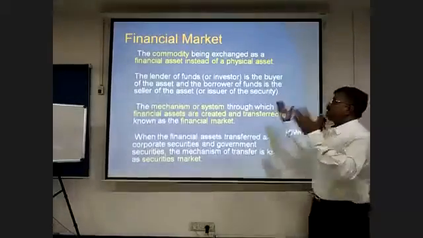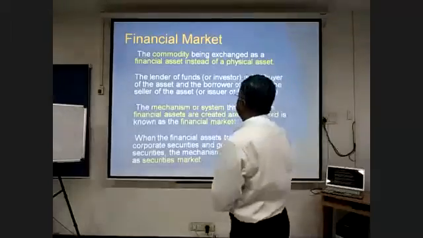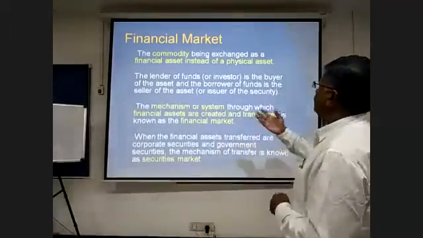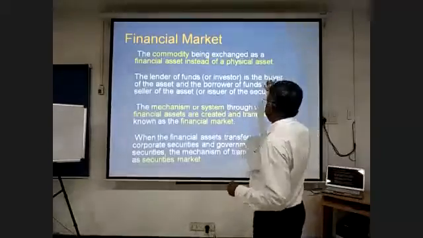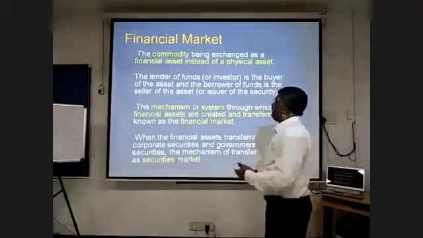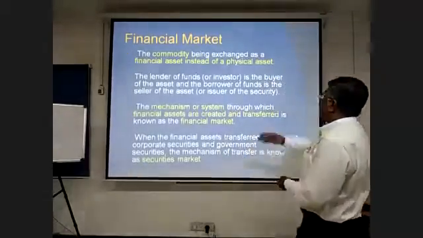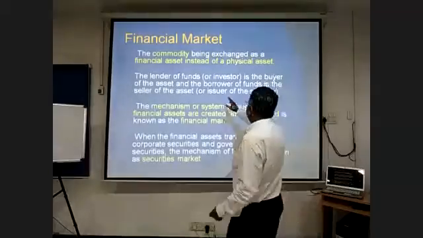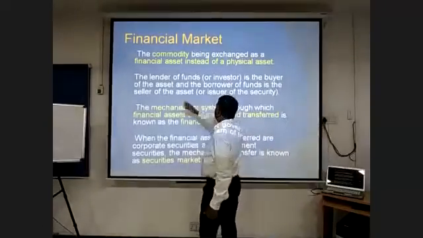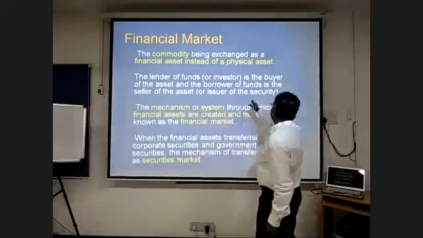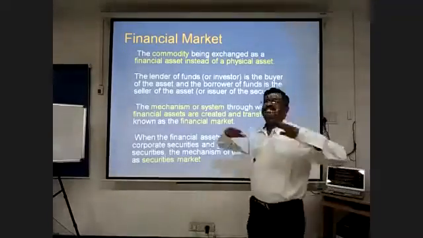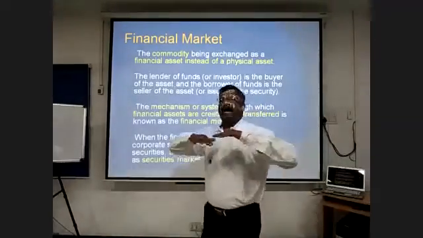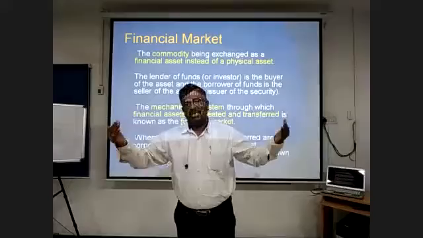So let us have some understanding about the financial markets. A financial market is where a commodity is exchanged as a financial asset instead of as a physical asset. So we have a commodity market. The lender of funds is the buyer of the asset, and the borrower of the funds is the seller of the asset. That is otherwise called the issuer of the securities. Just to see, in the financial market, how the financial assets are created.